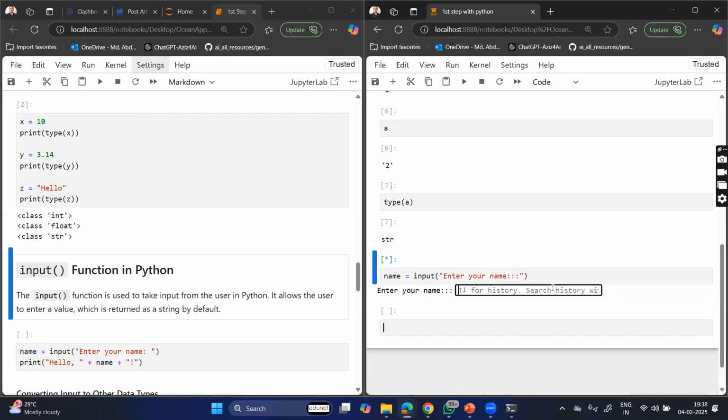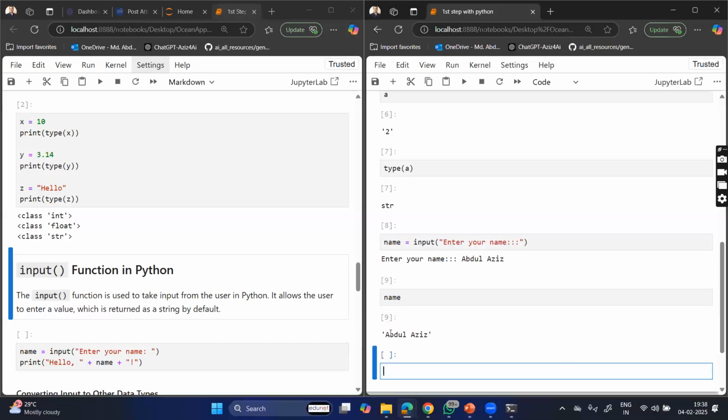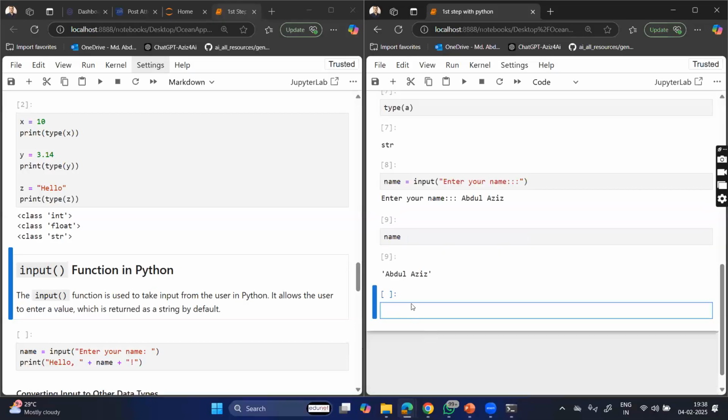Now if I run it, along with the prompt, it is waiting to take the value from the user. Now you can understand that, okay, enter your name. So I need to enter my name, right? Abdul Aziz. Now if I say name over here, then you will be getting Abdul Aziz, right?